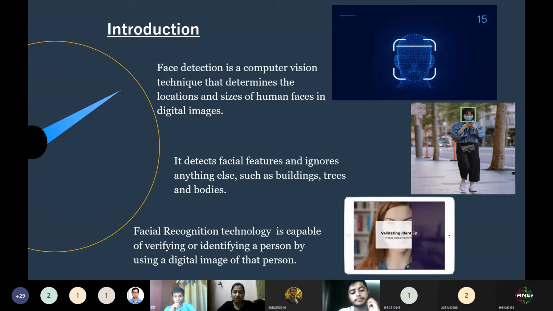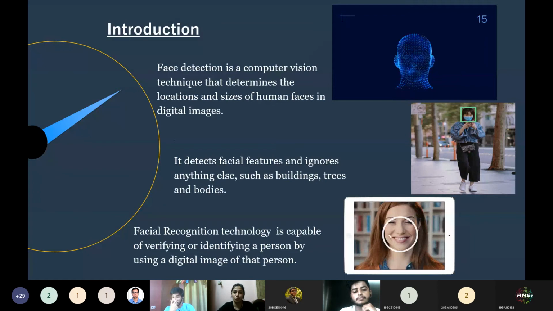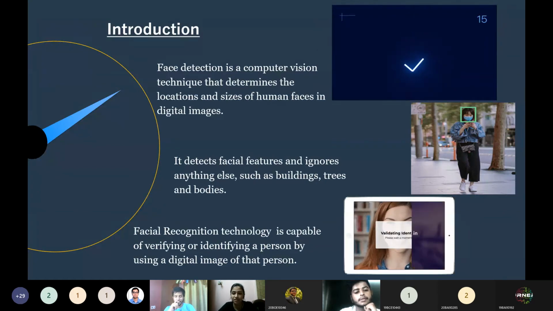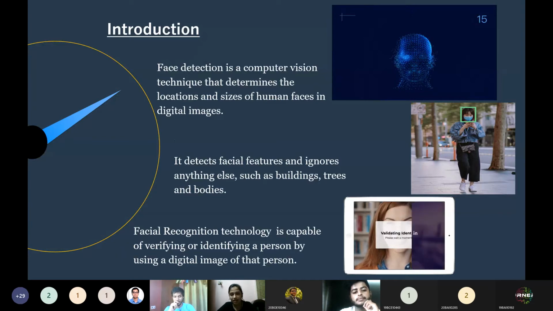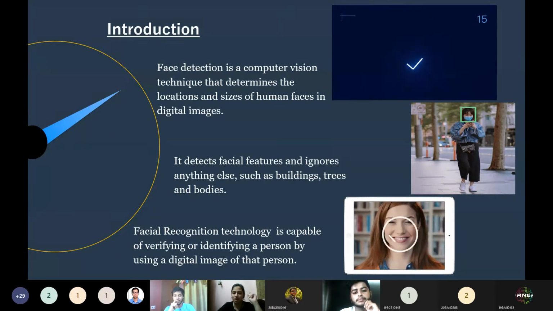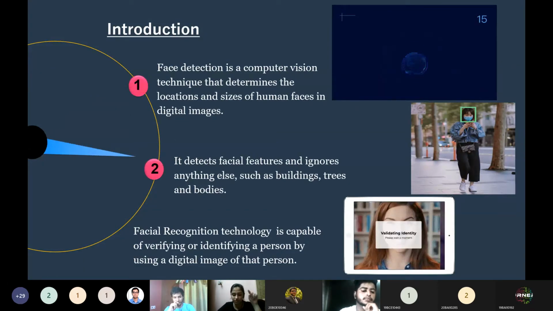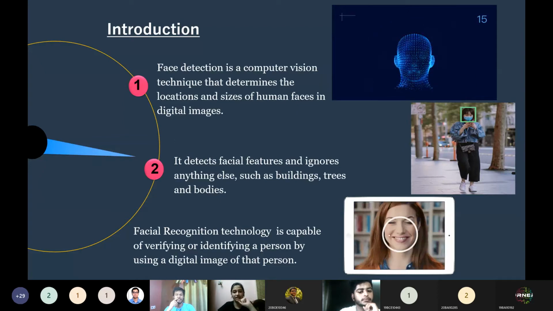So, facial recognition technology is used to find and identify human faces in digital images. It detects only the facial data and ignores everything else apart from a face. As you can see in the second image, the system has detected only the face of the girl and has ignored everything else.